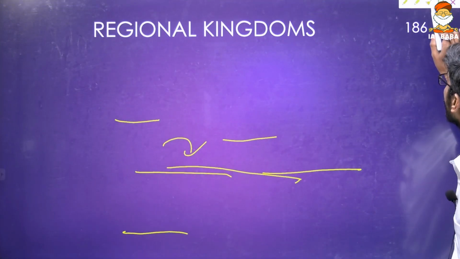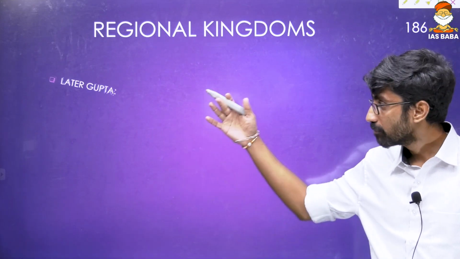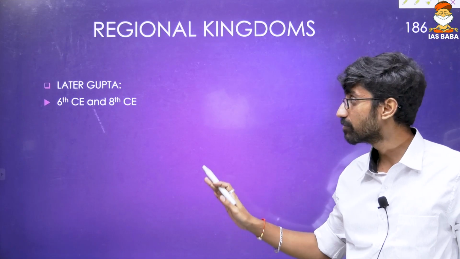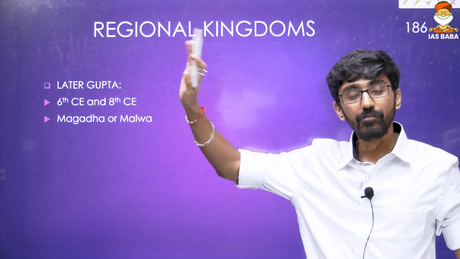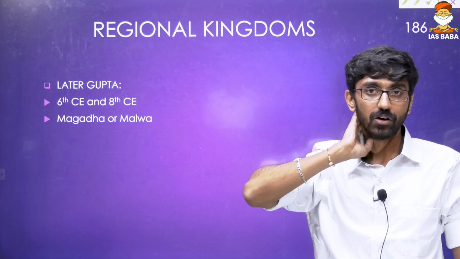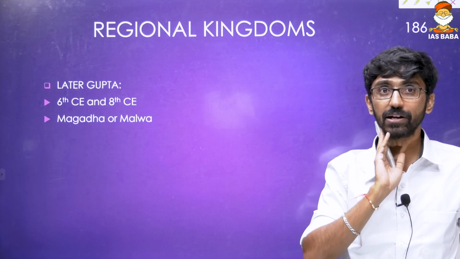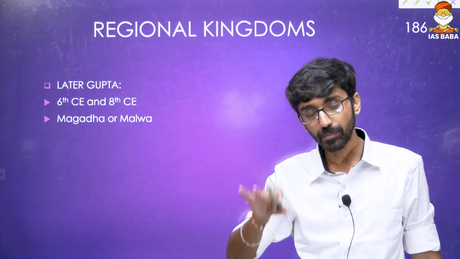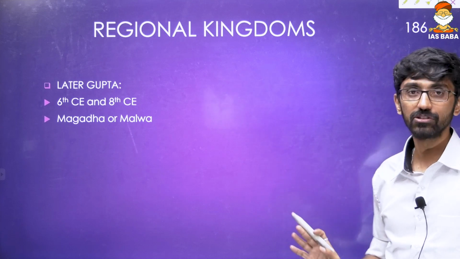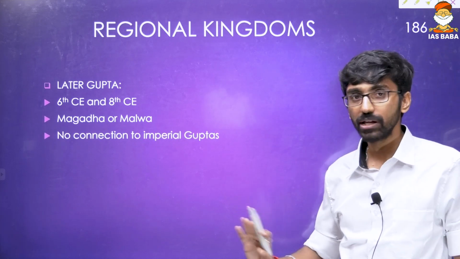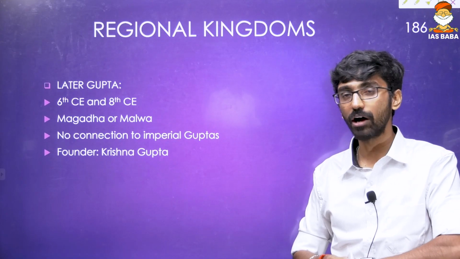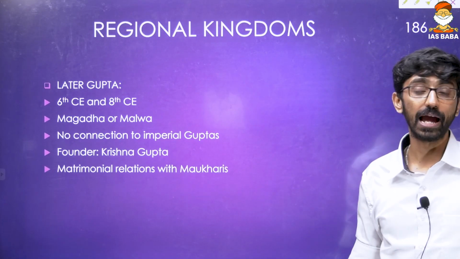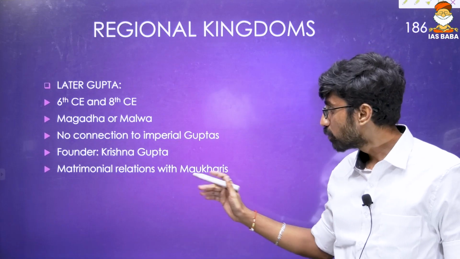Then again, another regional kingdom which was in the answer option, the later Guptas, also called non-imperial Guptas, because they don't have any connection with the imperial Guptas. Imperial Guptas means we talk about Chandragupta 1, Chandragupta 2, Samudragupta, Kumaragupta, Skandagupta, they are different. These later Guptas ruled between the 6th and 8th century over the Magadha region, that is Pataliputra, and a little bit of Malwa. No connection to the imperial Guptas whatsoever. The founder of this dynasty was Krishna Gupta, and they had matrimonial relations with the Maukharis.